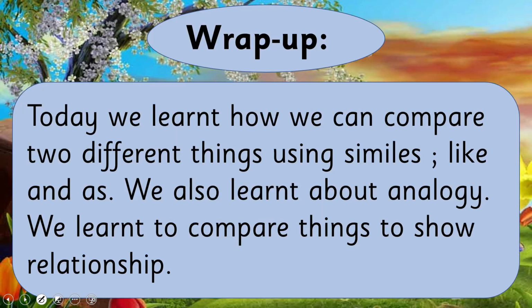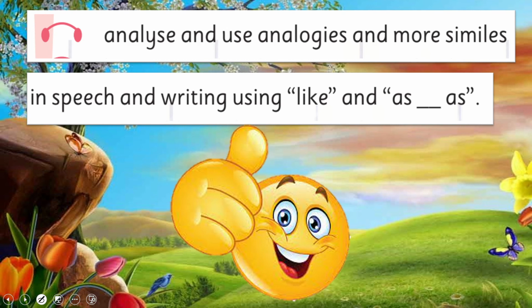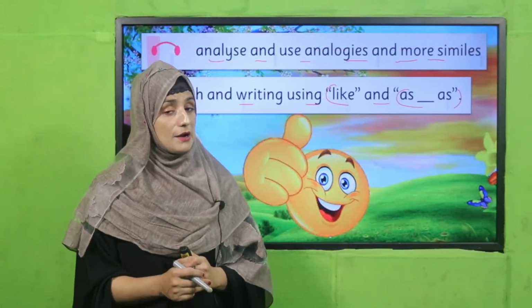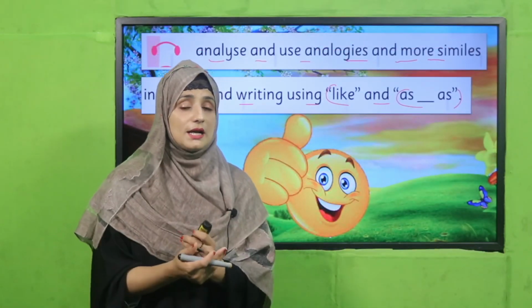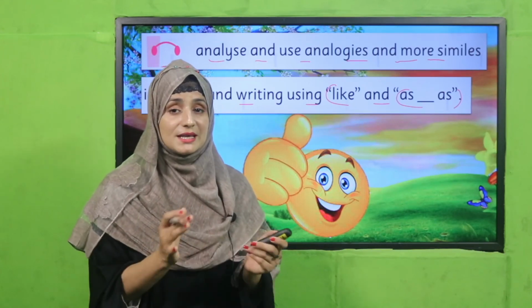So what have we covered today? Today we learned how we can compare two different things using similes with like and as. We also learned about analogy. We learned to compare things to show a relationship. Okay, and in this way we have covered our SLO: analyzing and using analogies and more similes in speech and writing using like and as. Yes, we have done with it. It's a great job. And today we also got how we can use different ways to compare things with each other.